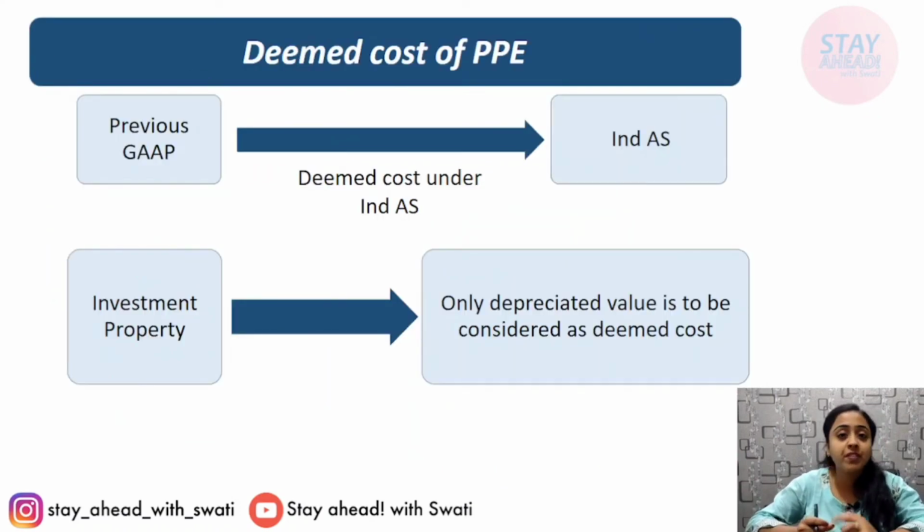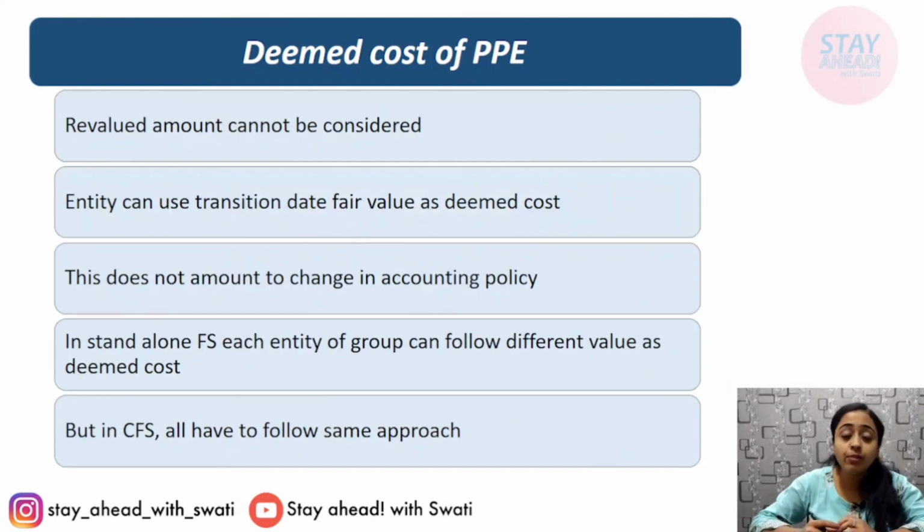Deemed cost of PPE, we have discussed this before also. For example, investment property, only depreciated value is to be considered as deemed cost. No other value will be adjusted as per previous GAAP. Deemed cost under Ind AS will be taken into account while recording into the financial statements. Deemed cost of PPE means revalued amount cannot be considered.